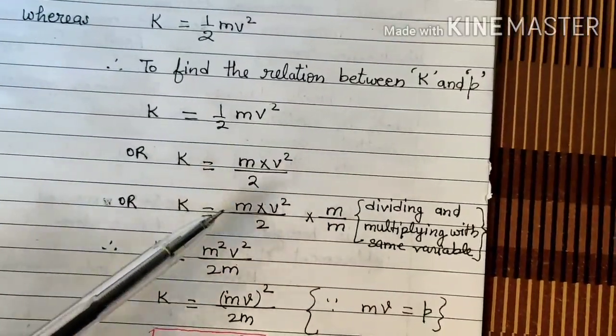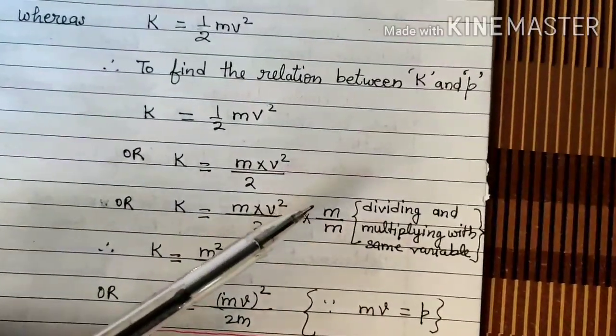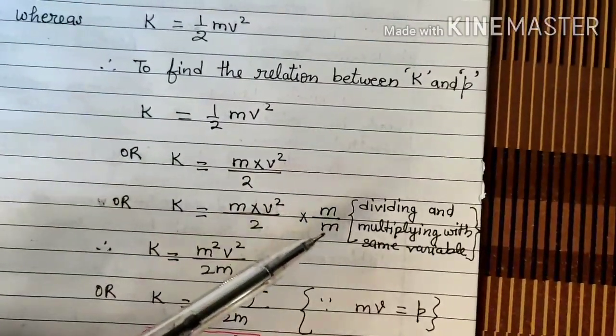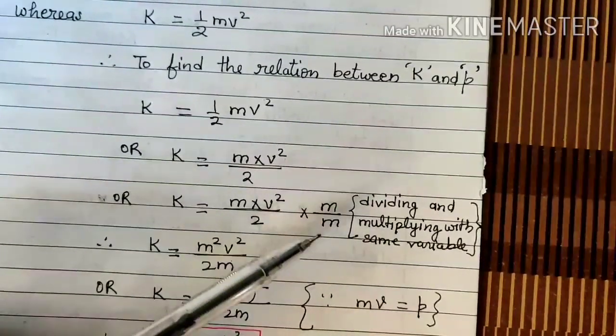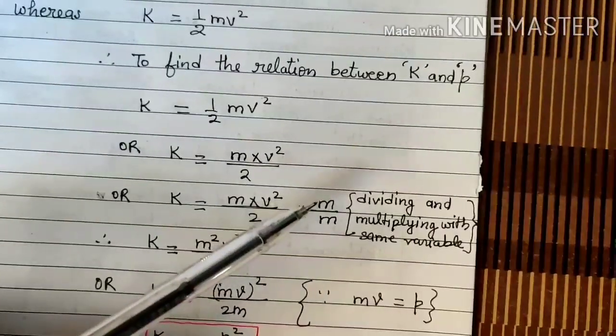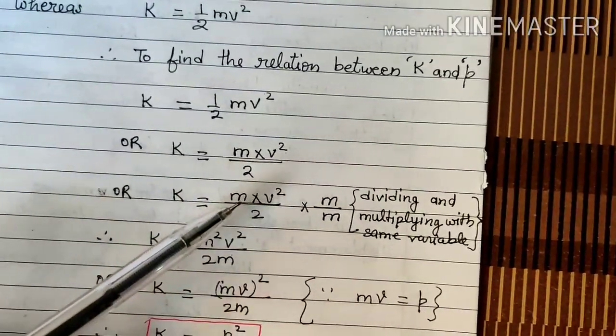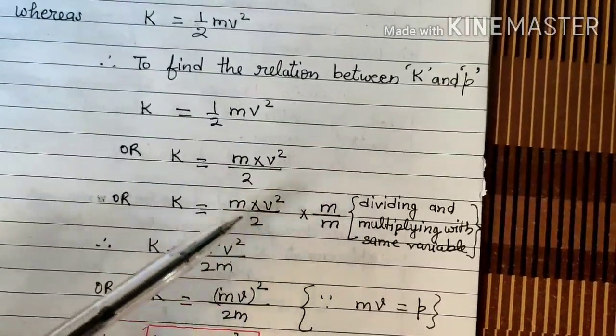So I think this makes no difference if the value is divided and at the same time multiplied with the same variable. So m and m again cancel and the value becomes the same. So there is no change in the value.